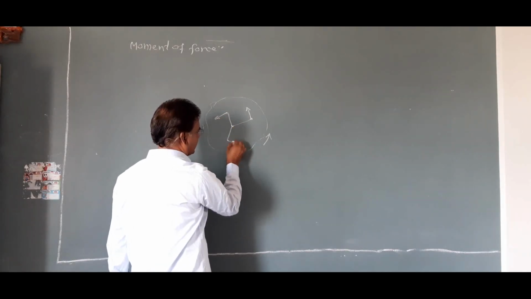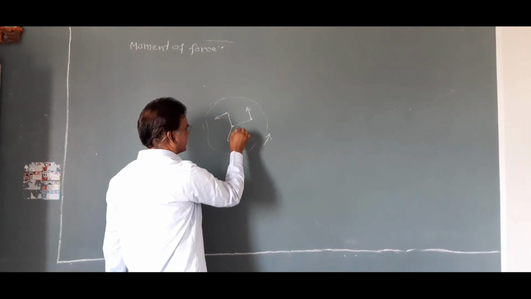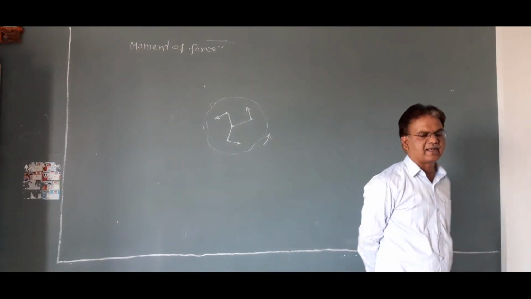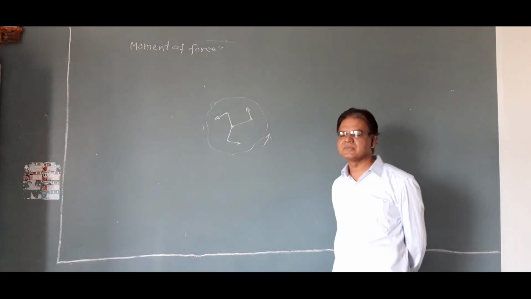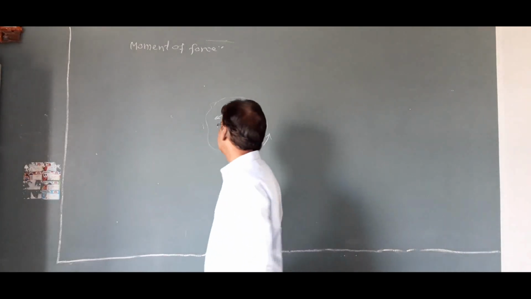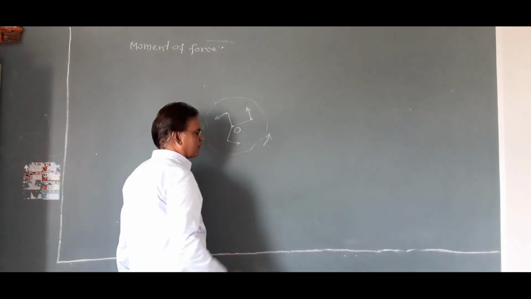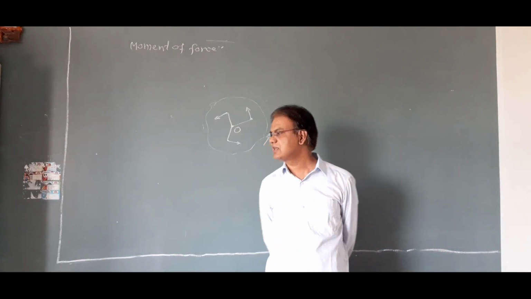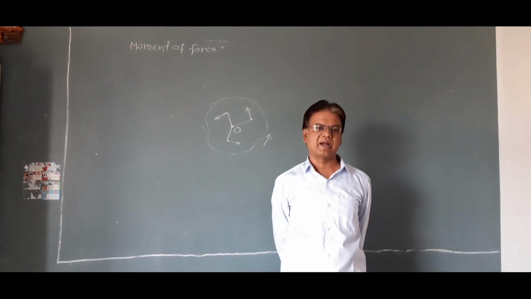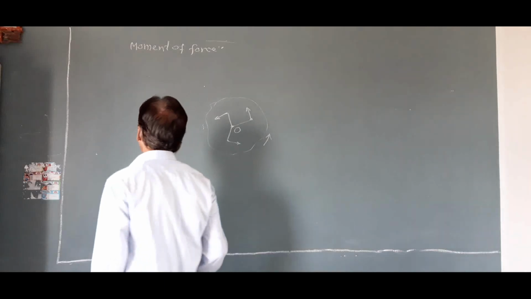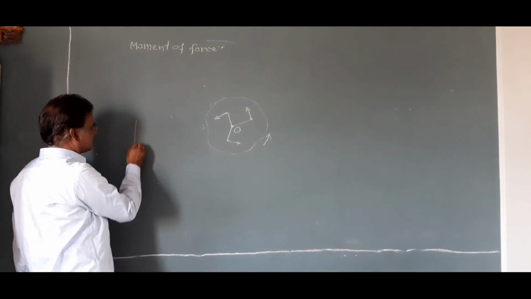And here we can say that the centers of all such circles lie along a straight line, and this line is called axis of rotation. Here we can say that axis of rotation of this body is about an axis passing through point O and perpendicular to its plane.